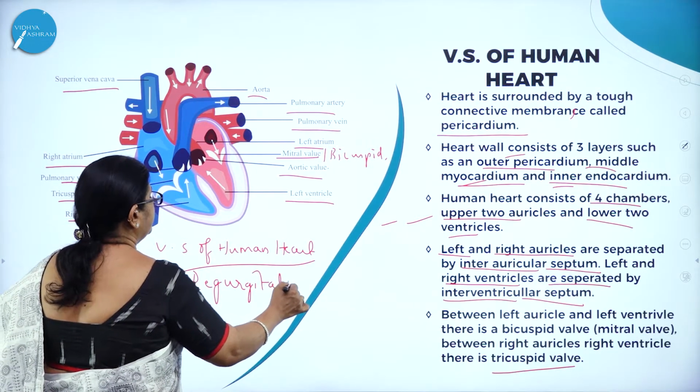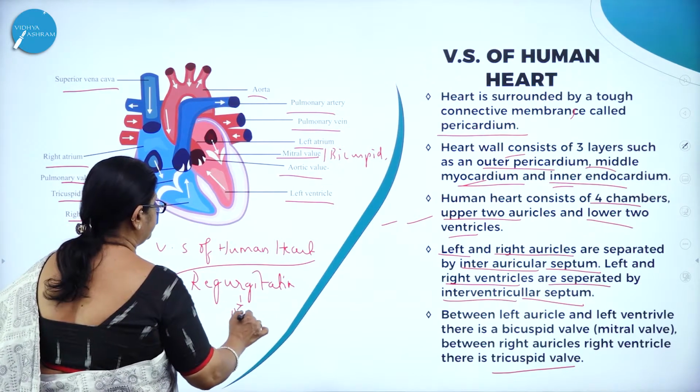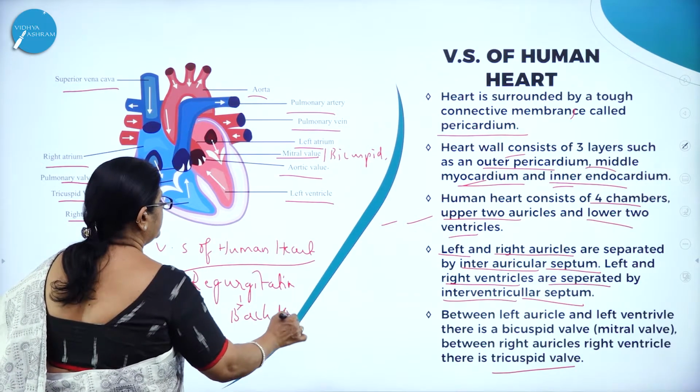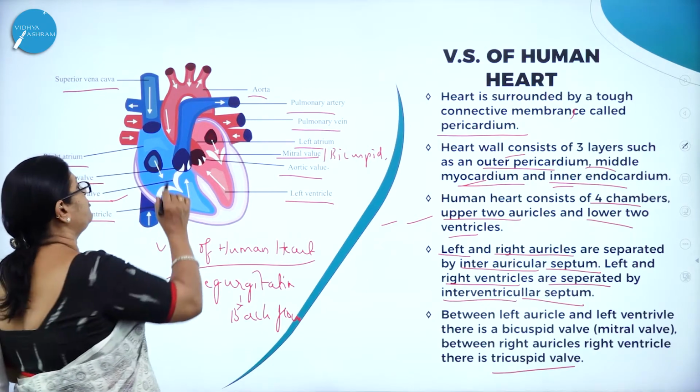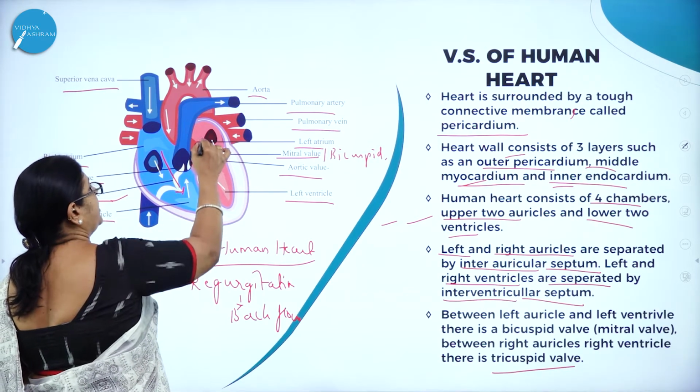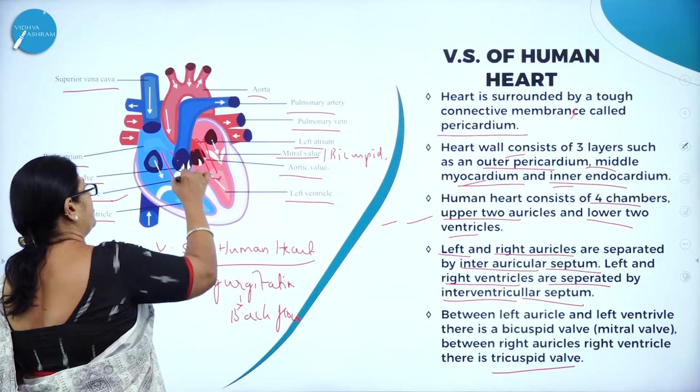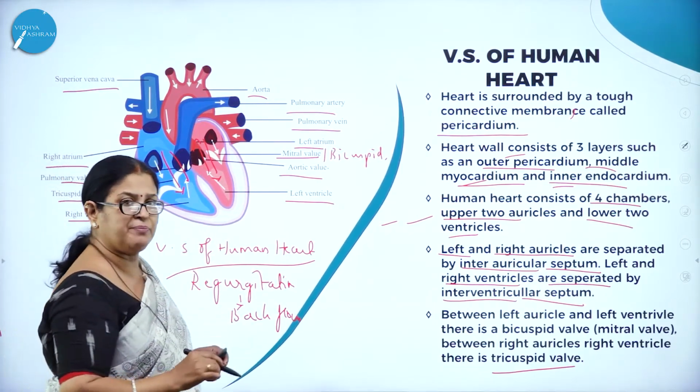Regurgitation. Regurgitation means backflow. So the blood has to flow from the auricles to ventricles only. There should not be any backflow. The backflow of blood should not be there.